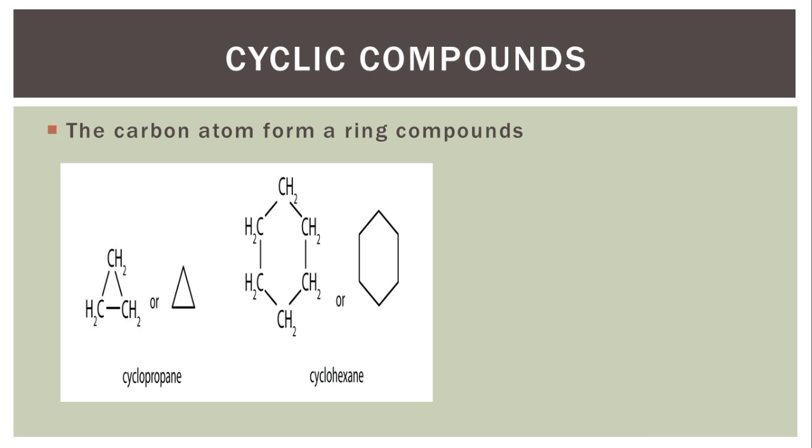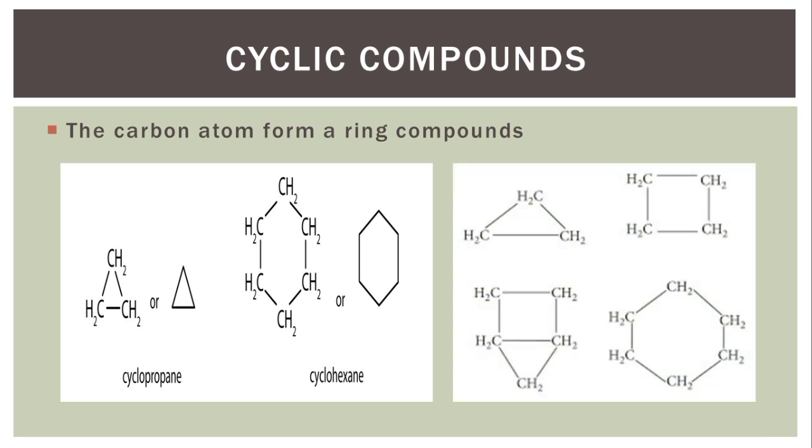That is why this one is called cyclopropane. That prop is the number of angles that is there. Then cyclo begins their name because they look like a circle. The next one, if you count the number of edges that are there, it is 6, and that is why it is called cyclohexane. And look at the others too.